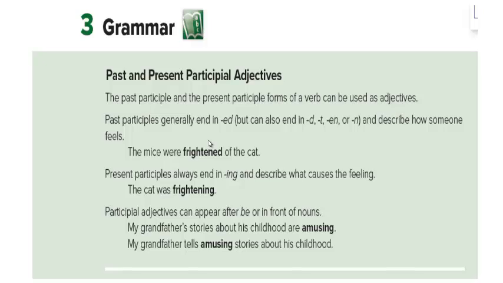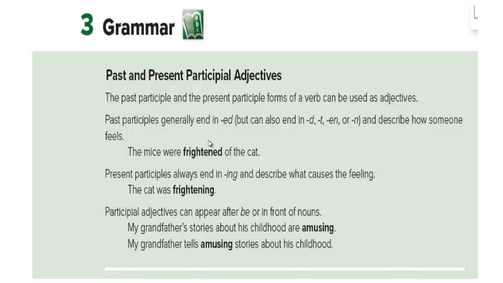Participial adjectives can appear after be or in front of nouns. So they look like genuine adjectives. They come before nouns or after the verb to be: am, is, are, was, were. My grandfather's stories about his childhood are amusing.